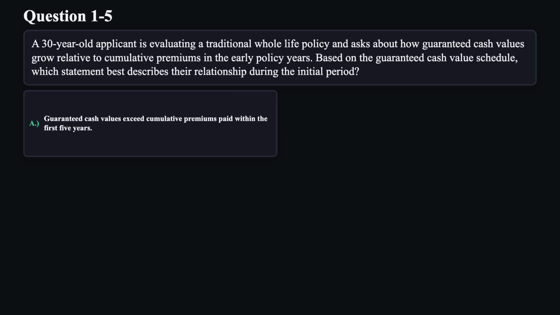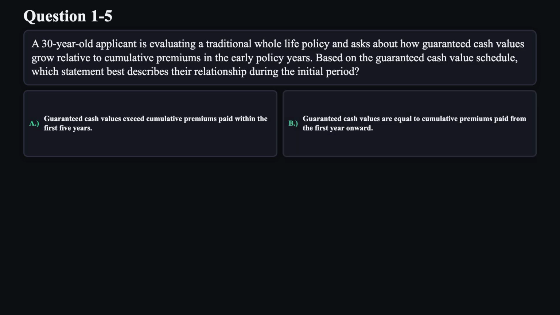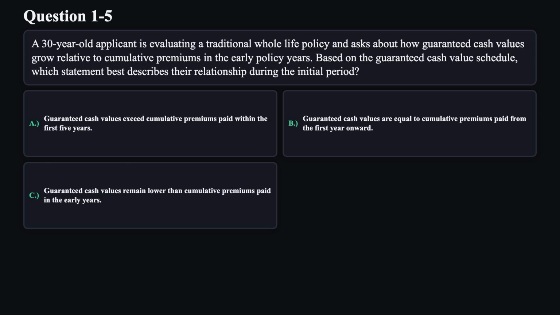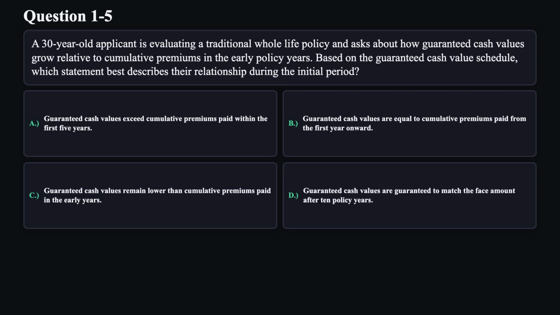Based on the guaranteed cash value schedule, which statement best describes their relationship during the initial period? A. Guaranteed cash values exceed cumulative premiums paid within the first 5 years. B. Guaranteed cash values are equal to cumulative premiums paid from the first year onward. C. Guaranteed cash values remain lower than cumulative premiums paid in the early years. D. Guaranteed cash values are guaranteed to match the face amount after 10 policy years.